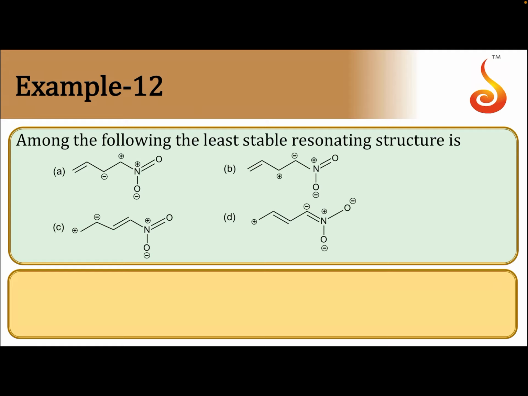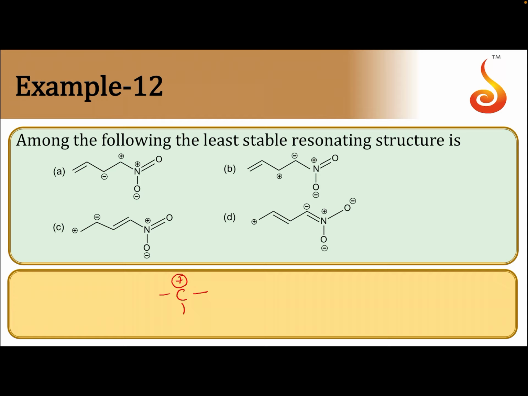Okay. So, now if you see carbon, a positively charged carbon atom will be like this. A positively charged carbon atom will have only 3 bond pairs, meaning the octet rule will not be satisfied there.